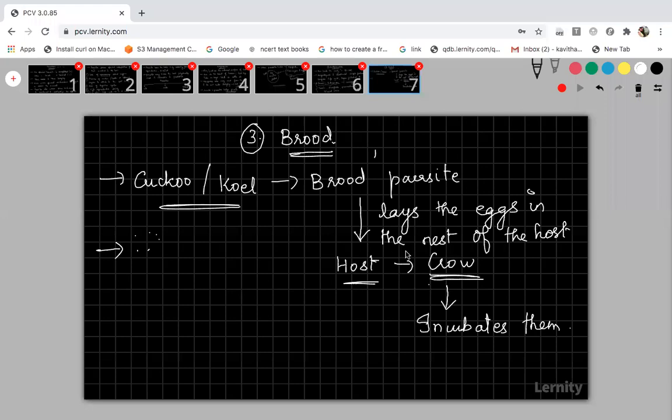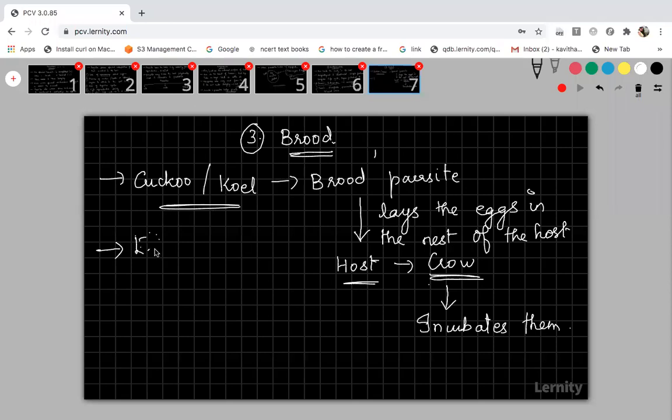The young ones of the crows will be affected and the parasite will benefit. In this way, it is said to be a parasite, and that is called brood parasitism. You know, in birds, what is the brooding process? After laying eggs, till the young ones come out from the eggs, that particular incubation period is called the brooding period, and that's why the parasite is called a brood parasite.